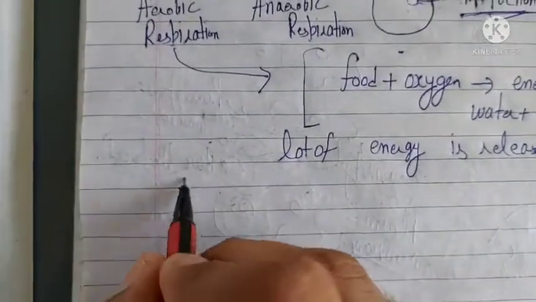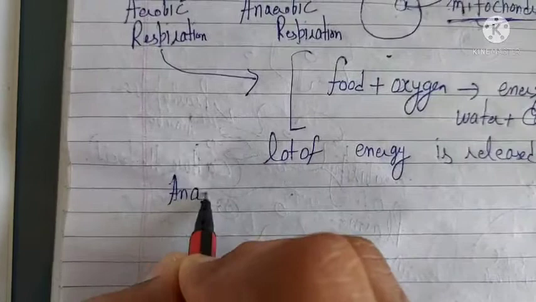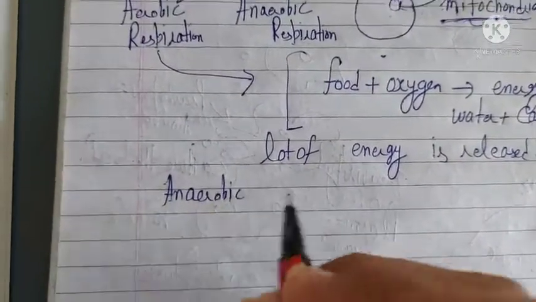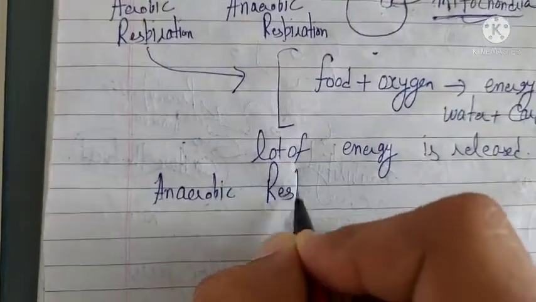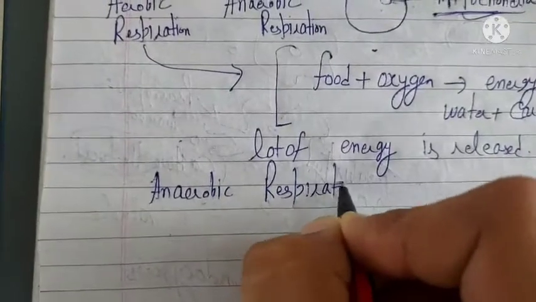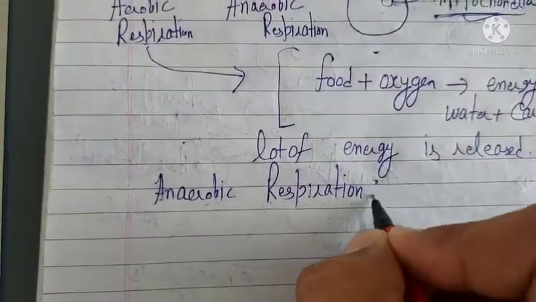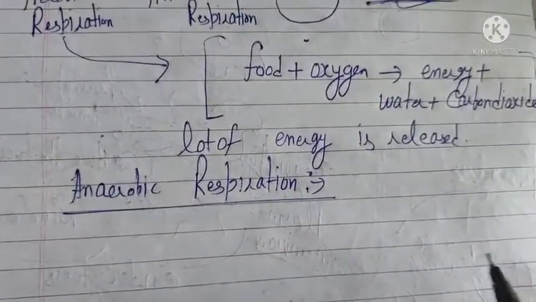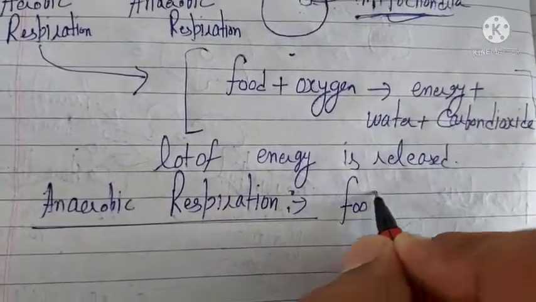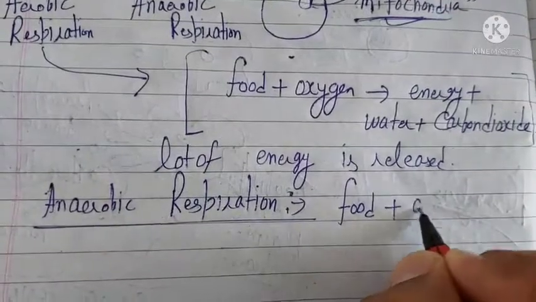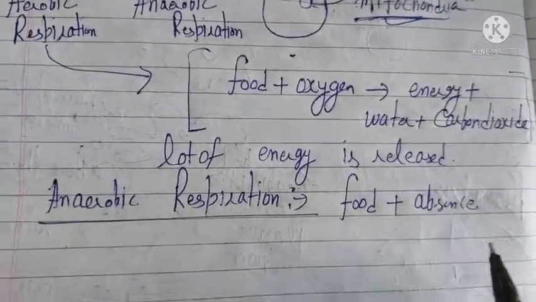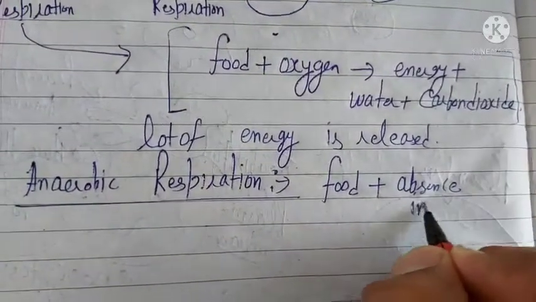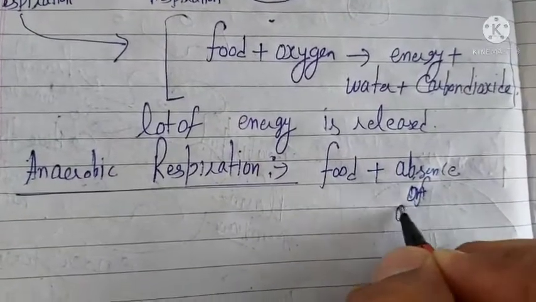The second thing is anaerobic respiration. In anaerobic respiration, food breaks in the absence of oxygen. So food is going to break, but in the absence of oxygen.